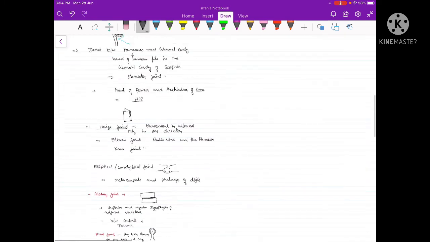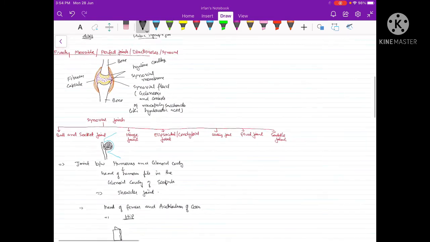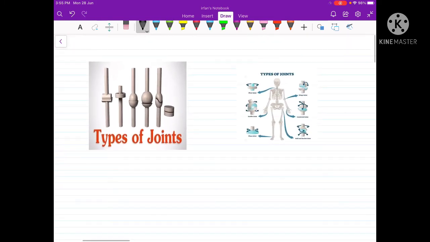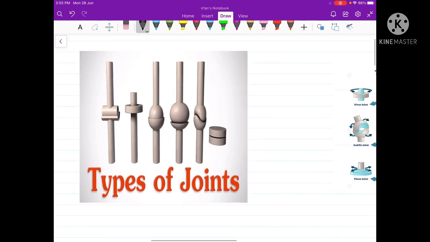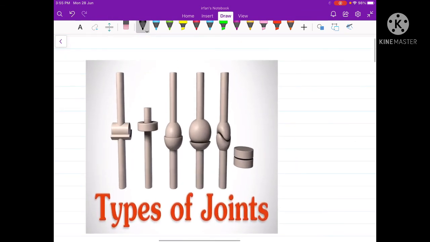So let us summarize them now in a diagram. Let me show you an image. Here are the different types of synovial joints. The first joint which you will see towards the left is called the hinge joint. A hinge joint is that type of synovial joint which allows movement only in one direction.